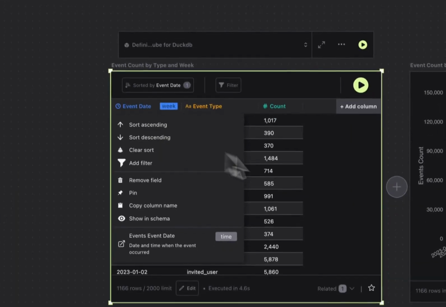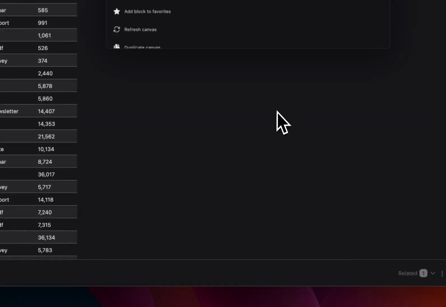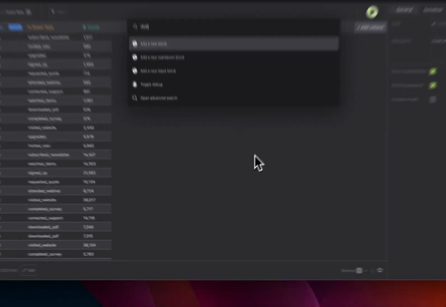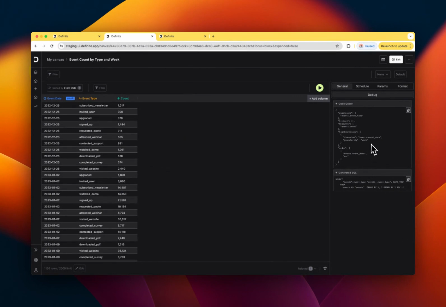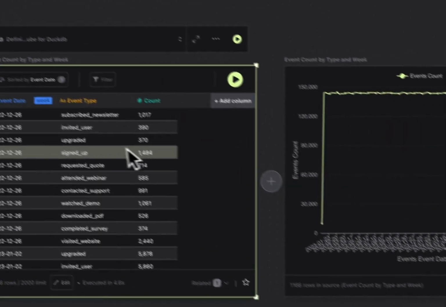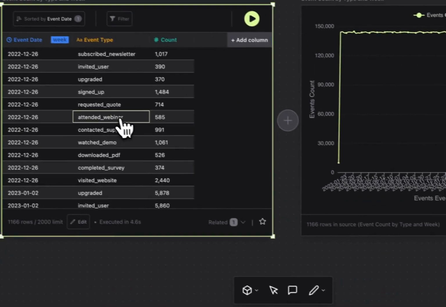So really easy to get back to the source there, and then drilling a level deeper. If we debug any of these queries, we can always see the semantic layer query that was used. So it's just using the dimension of event type, the time dimension of event date. It's grouping it by week, and then it's using the measure of count. And then even a level deeper, you can always get back to the SQL that was used to generate this data set. And then obviously all the visualizations flow through from the data set.